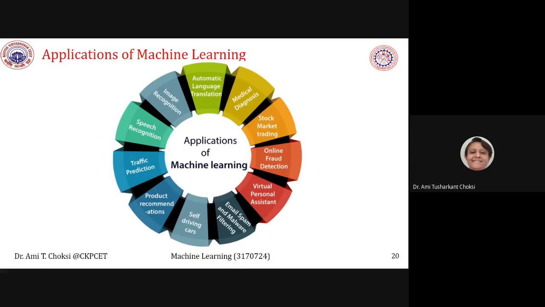Next is applications of machine learning. Let me just have the listing first, then after we'll be able to see it in detail.